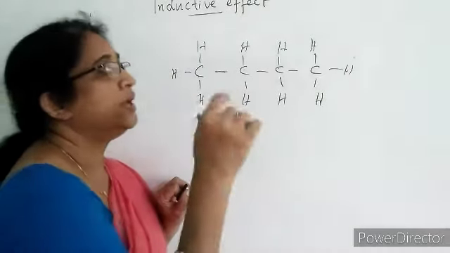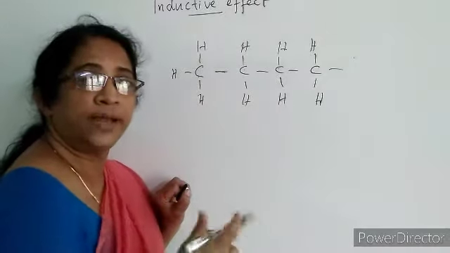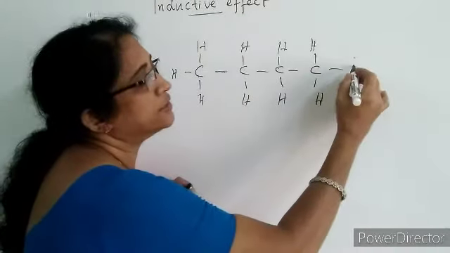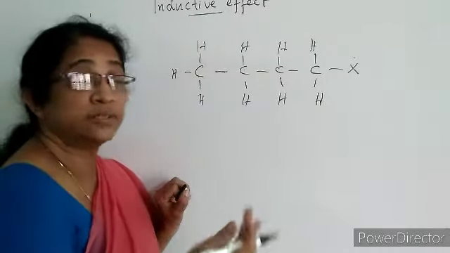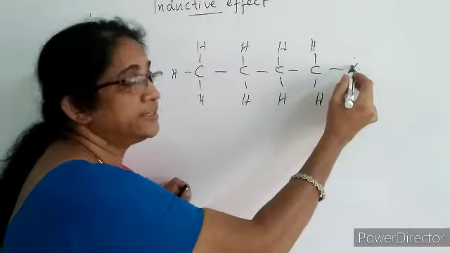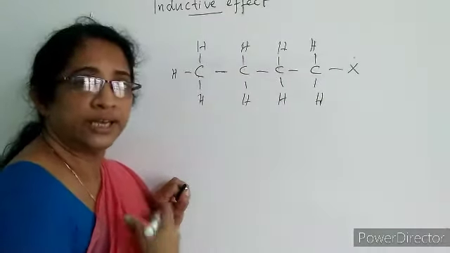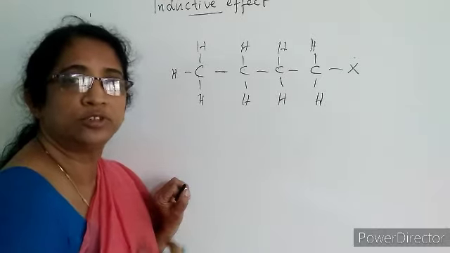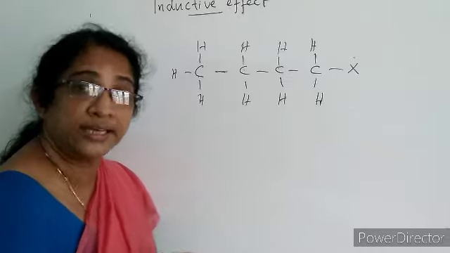But suppose a hydrogen atom in the saturated hydrocarbon is replaced by another atom. Let us write X. This X may be an atom or group of atoms, and suppose this X is more electronegative. Electronegativity meaning tendency of an atom to attract electrons towards itself. This atom X is more electronegative than carbon.